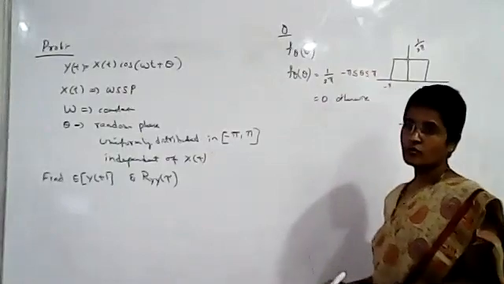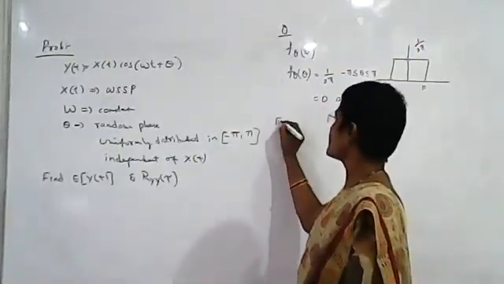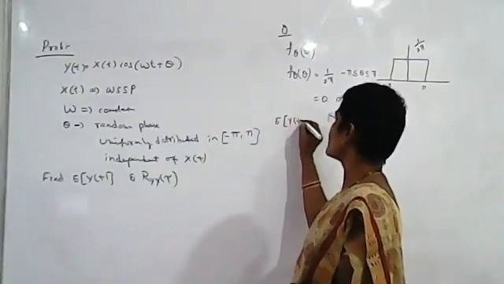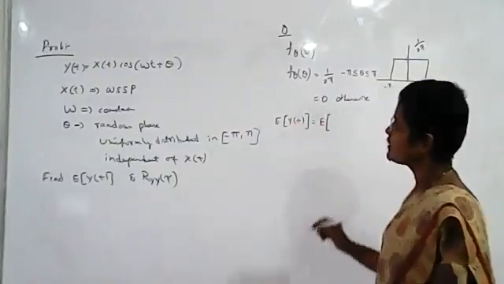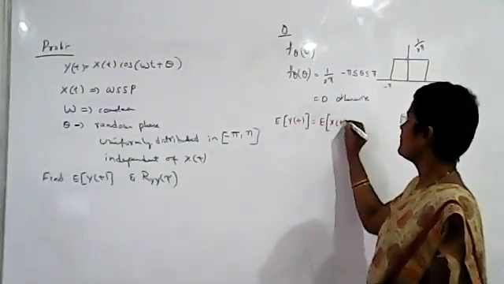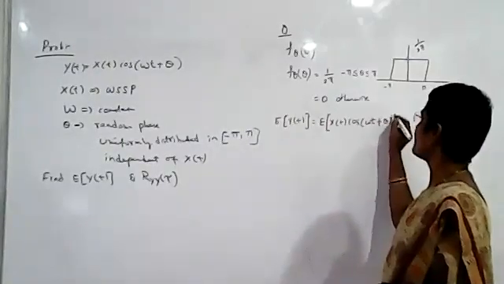Now we find the expected value of y of t. The expected value of y of t is the expected value of x of t cos(omega t plus theta).